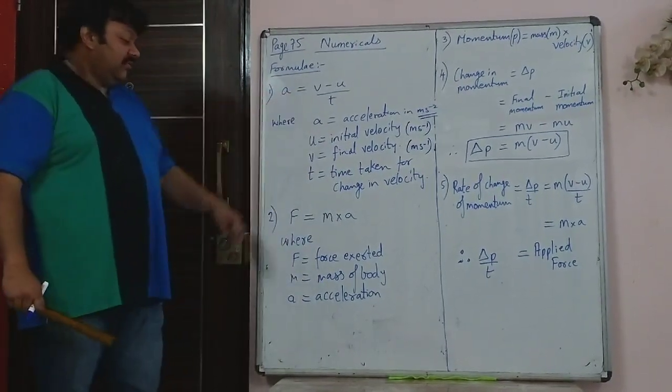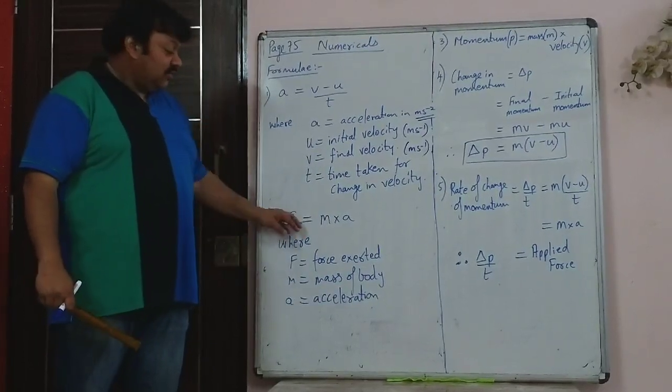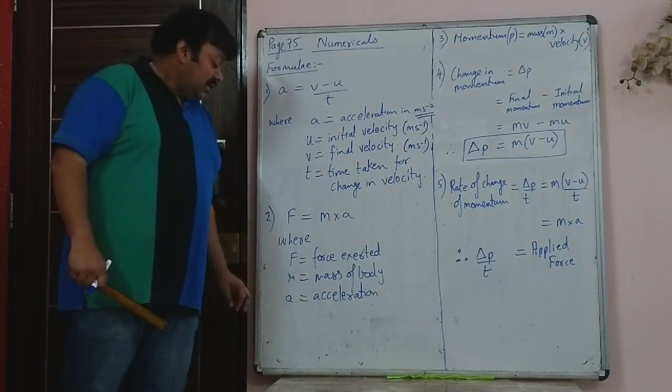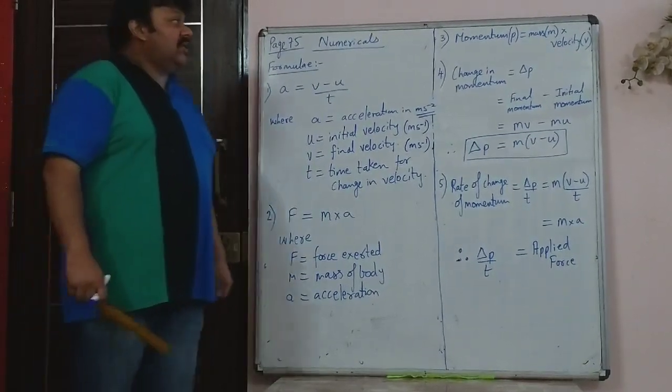t stands for time. Then you have Newton's second law, mathematical expression, that is force is equal to m into a. F stands for the force exerted, m is the mass of the body and a is the acceleration.